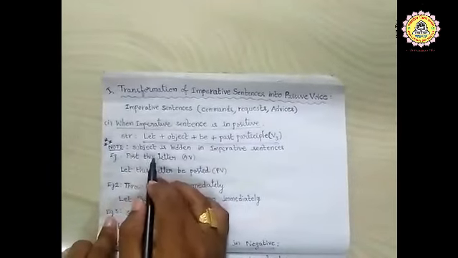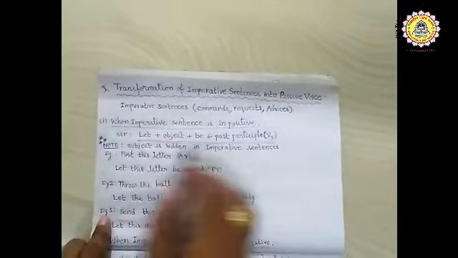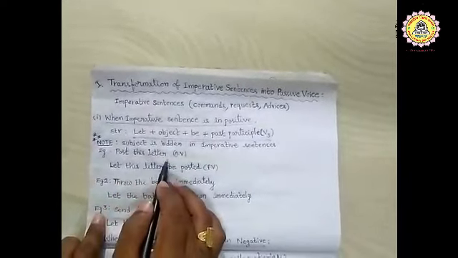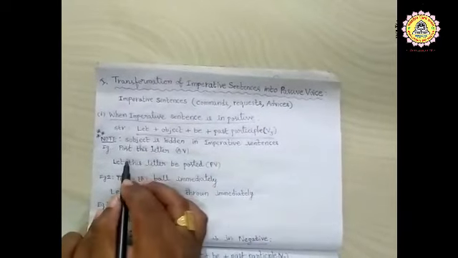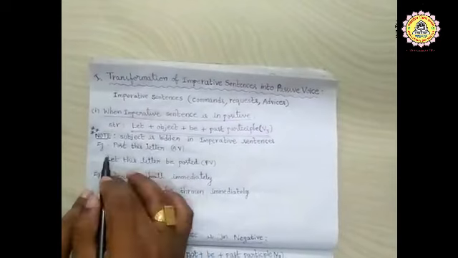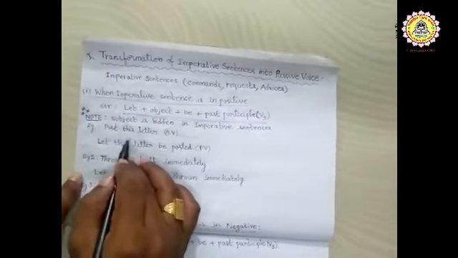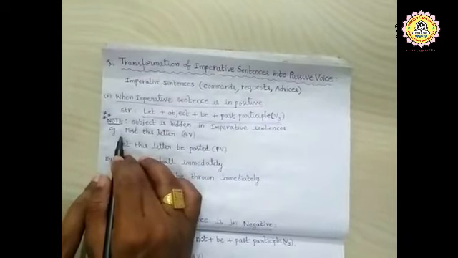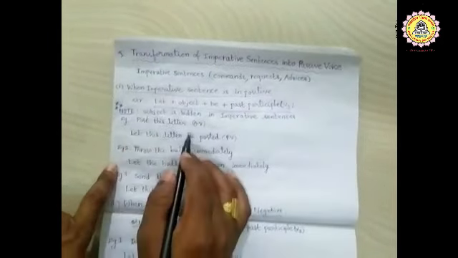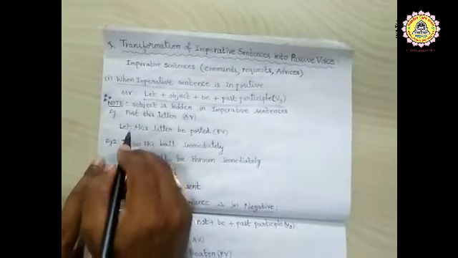Here is a note. Subject is hidden in imperative sentences. For example, post this letter. It is in active voice. Here, in post this letter, the subject you is hidden. Post this letter means you post this letter. Basing on the structure, let us transform it into passive voice.